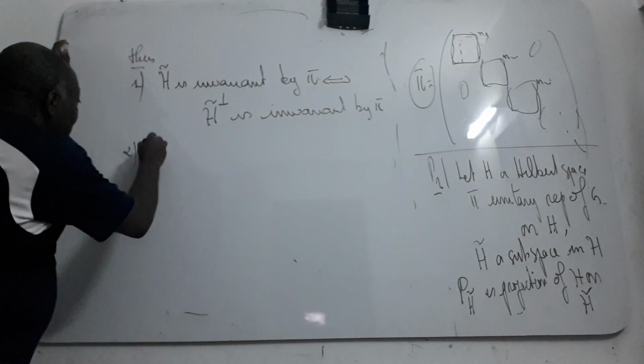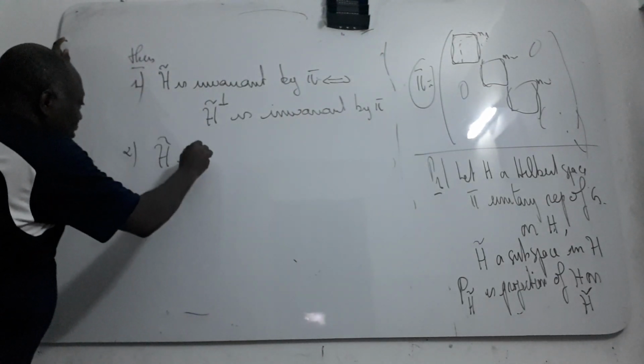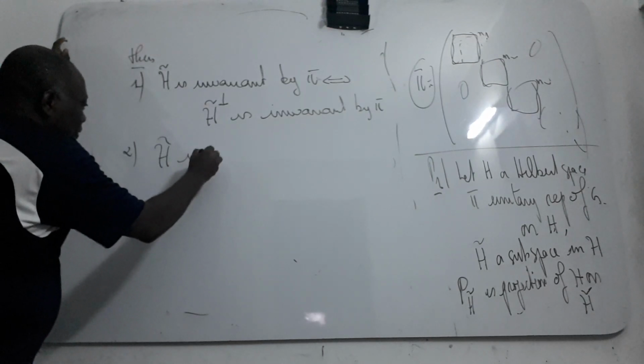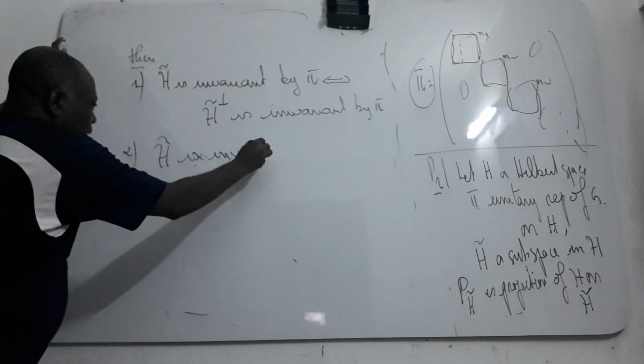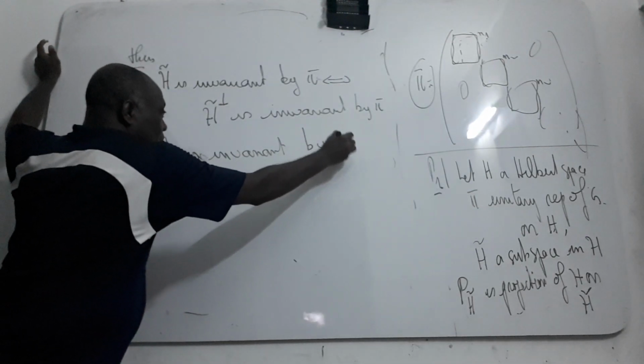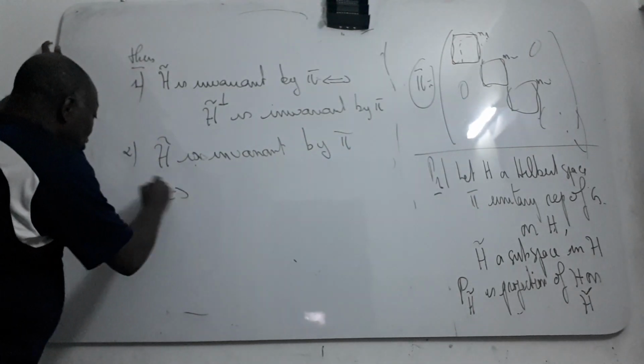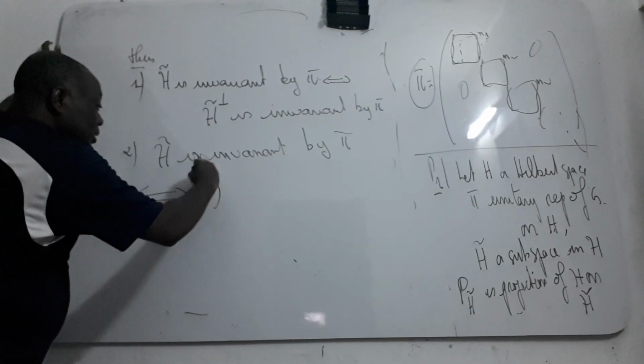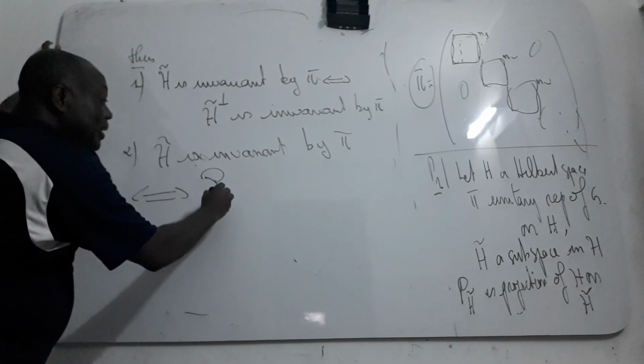Secondly, if H theta is invariant by pi, this is also equivalent to the projection, the projection I defined just now.